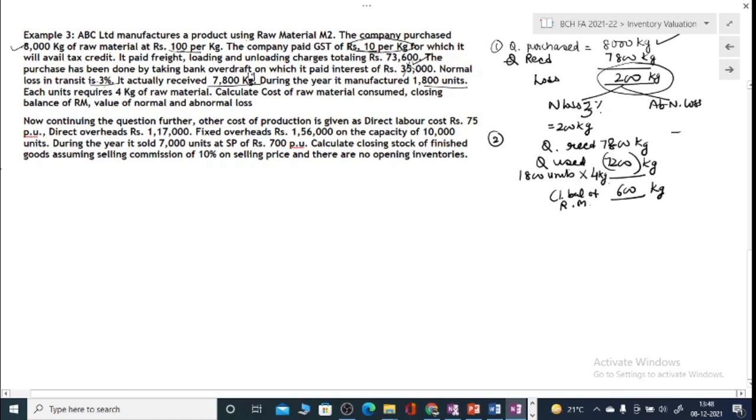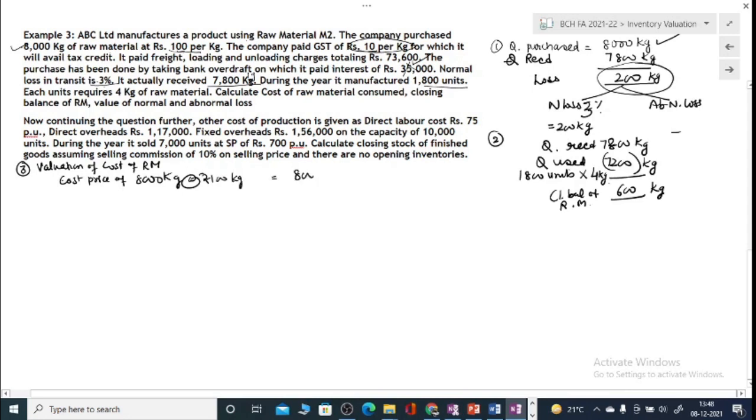Now third thing will be valuation of cost. So cost price of 8,000 kilograms at the rate of 100 rupees, 10 will not be added, right?